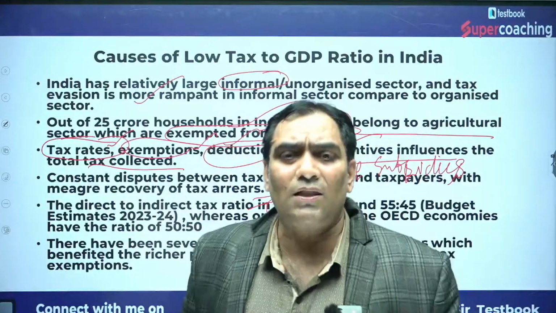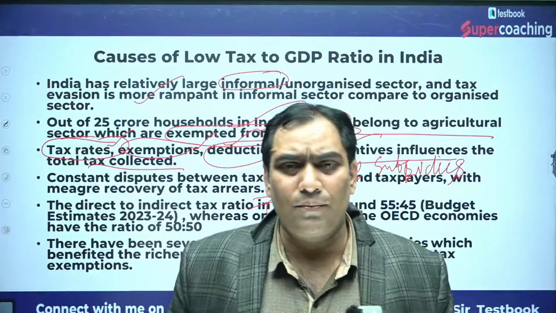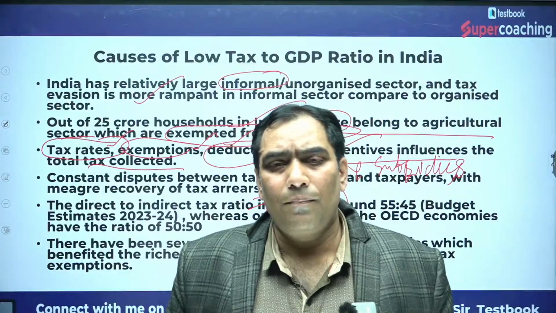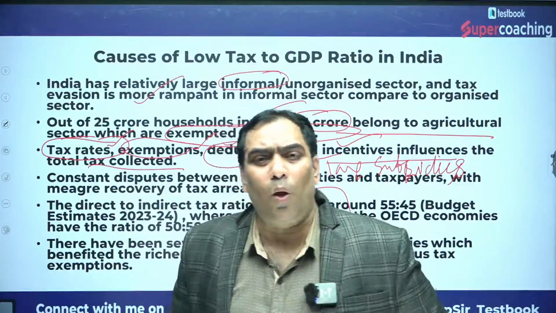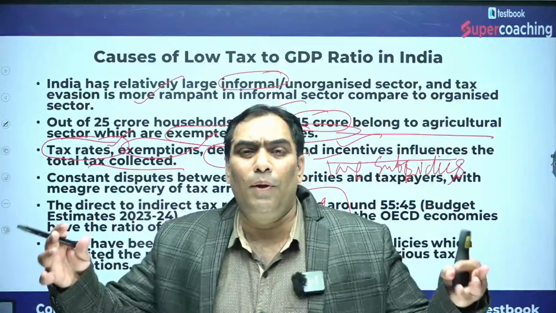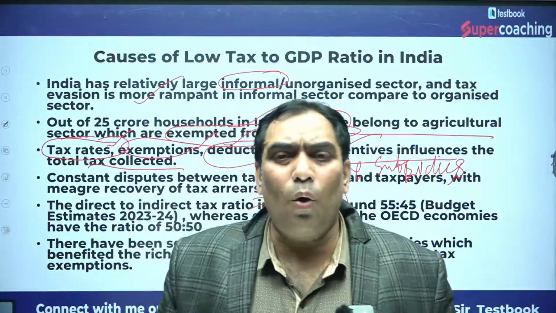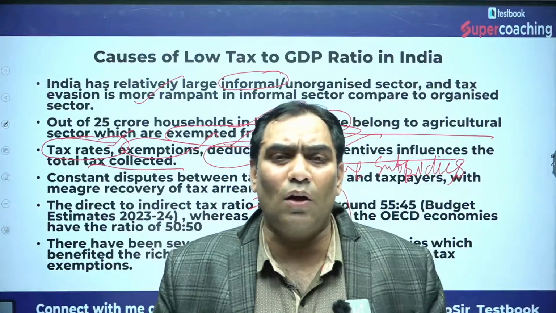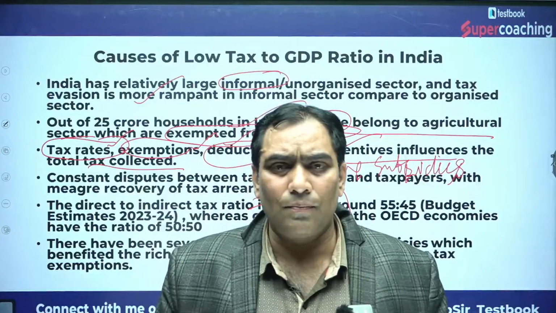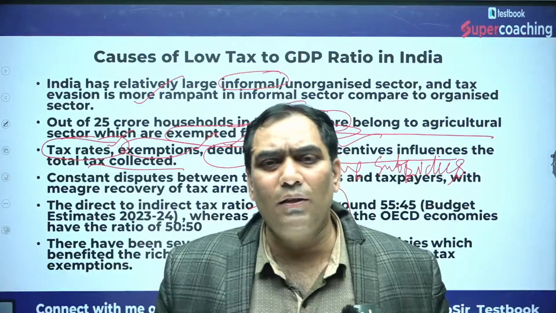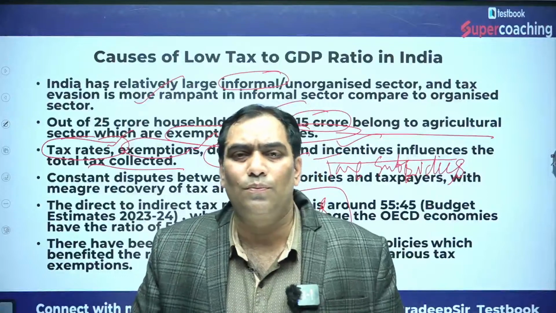Because of that, there is tax evasion and tax avoidance. So the tax rate should be optimum, and the tax base should be broader. Only 1% of the population of India pays taxes. That should be increased, but the tax rate should be reduced.